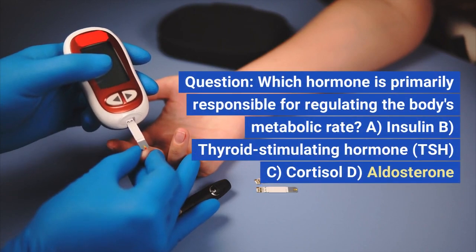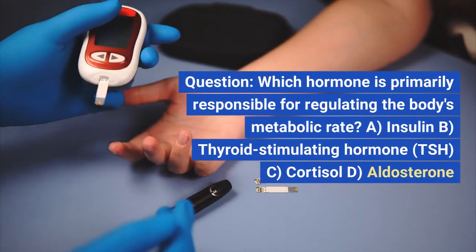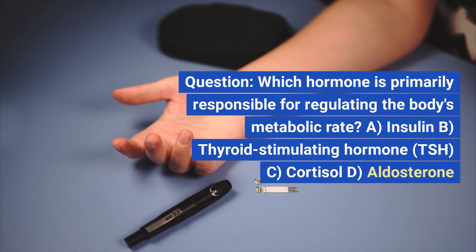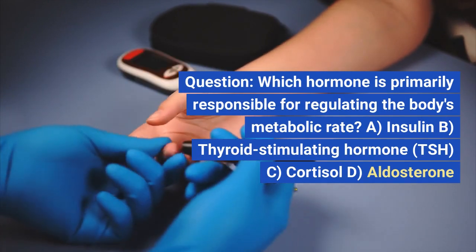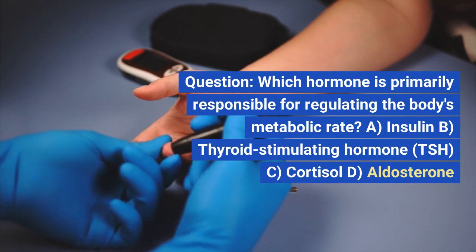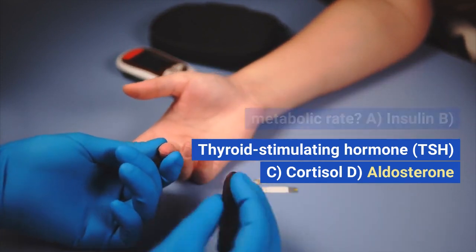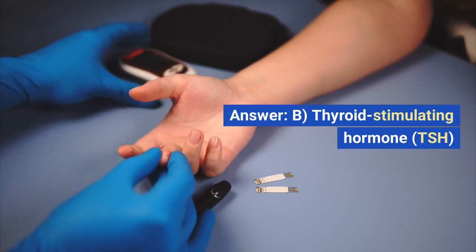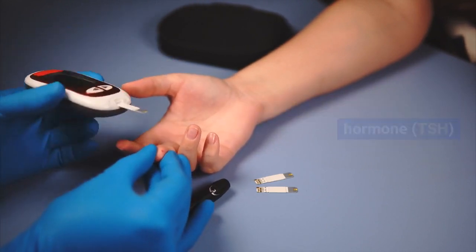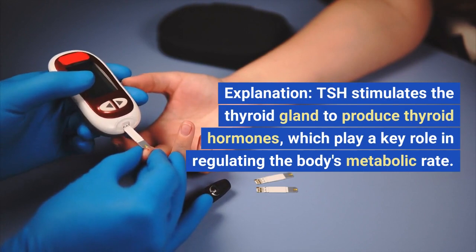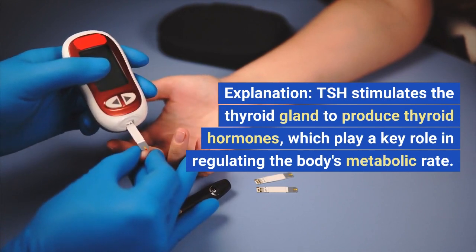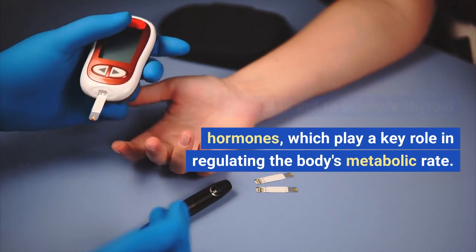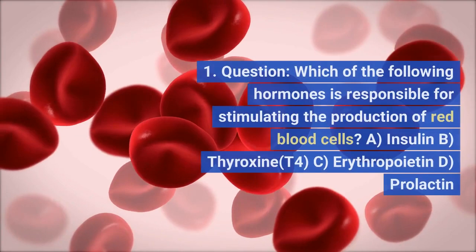Question: Which hormone is primarily responsible for regulating the body's metabolic rate? A. Insulin. B. Thyroid-stimulating hormone, TSH. C. Cortisol. D. Aldosterone. Answer: B. Thyroid-stimulating hormone, TSH. Explanation: TSH stimulates the thyroid gland to produce thyroid hormones, which play a key role in regulating the body's metabolic rate.